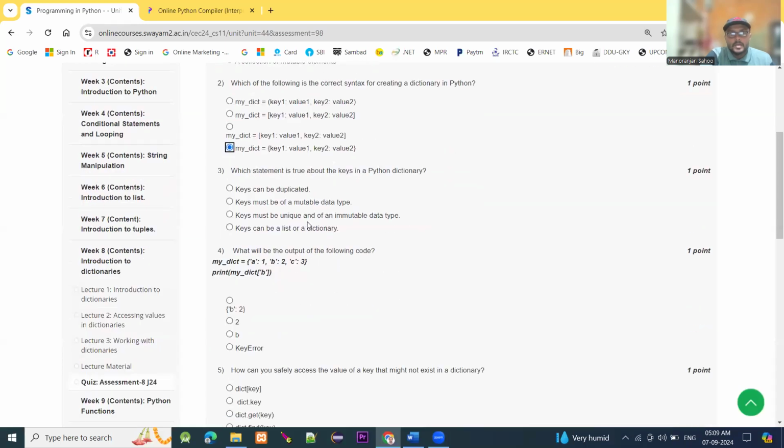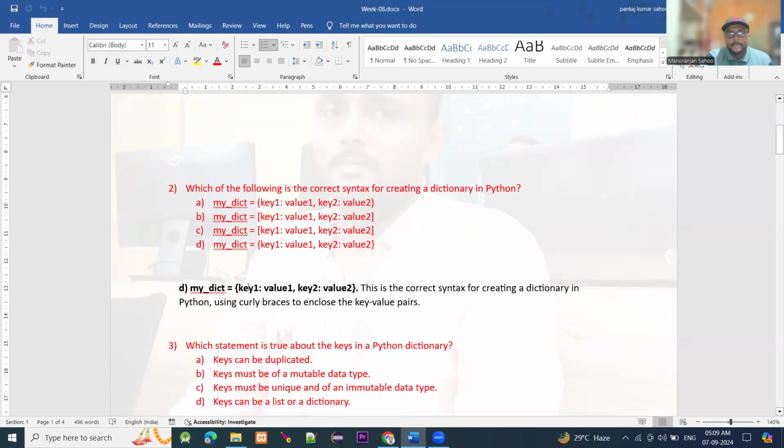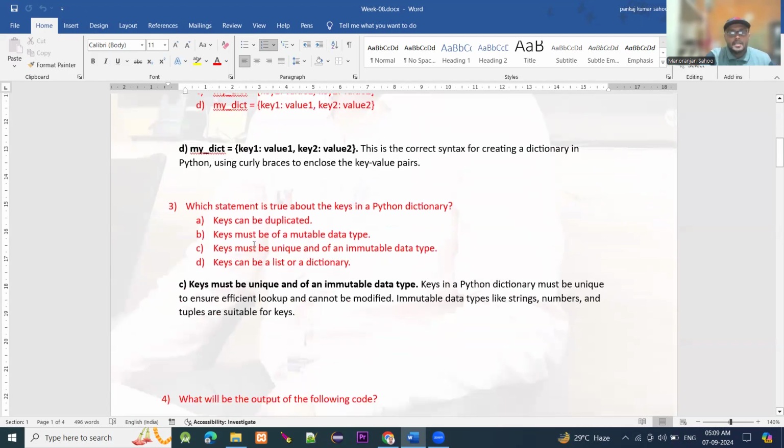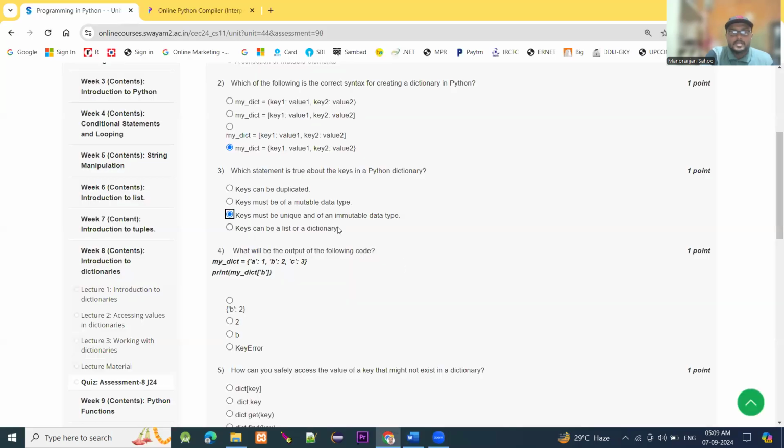Question number 3, which statement is true about the keys in a Python dictionary? Option C, keys must be unique and of an immutable data type. Okay. So, keys in a Python dictionary must be unique to ensure efficient lookup and cannot be modified. Immutable data like strings, numbers, and tuples are suitable keys. So, 3, option C, keys must be unique and of an immutable data type. 3, option C is the right answer.